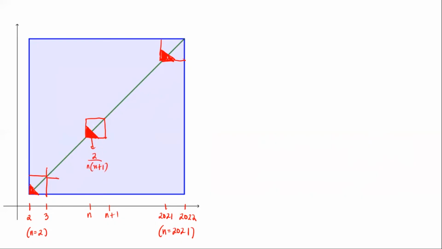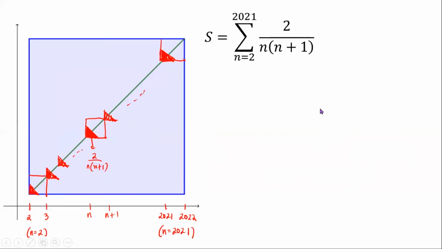So if you draw some more of those red triangles, these are the points xy such that f of xy is less than or equal to 2. So too many to draw. So I'll just put dots. And the areas are given by 2 over n times n plus 1, where n runs from 2, 3 onwards until 2021. So this summation S, this is now the sum of the areas that we are looking for.